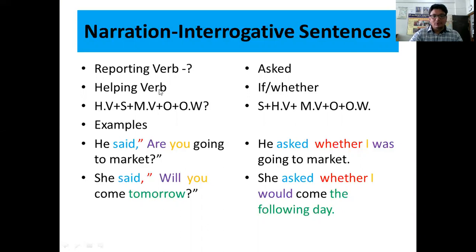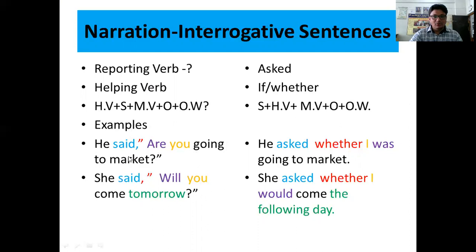Now we are discussing the verbal question, which starts with a helping verb. In order to remove inverted commas, we have to use if or whether. The structure of a verbal question is: helping verb, subject, main verb, object, other words. But when we convert it from direct to indirect speech, we have to bring the subject at the beginning, and after that helping verb, main verb, object, other words. In place of the question mark, we put a full stop because we are converting a direct question into an indirect question. Now we are going to apply these rules on the very first sentence.